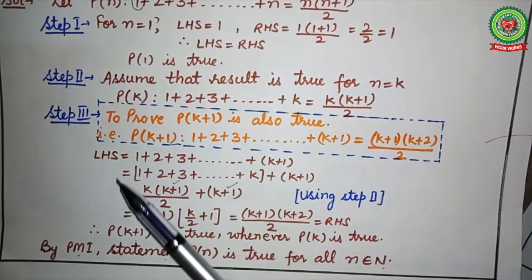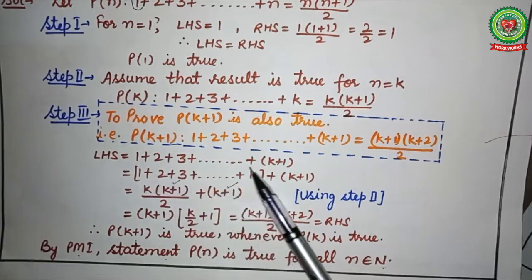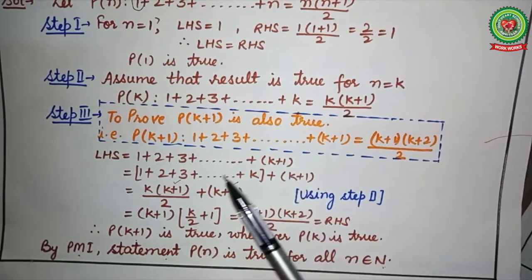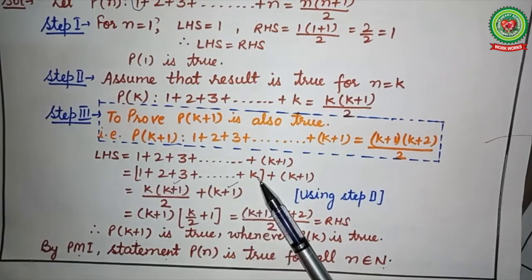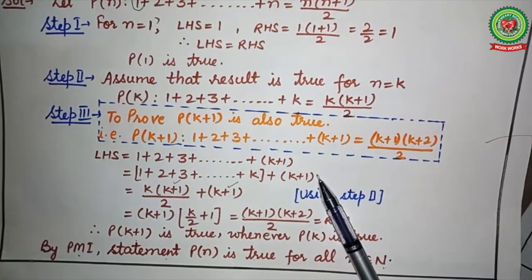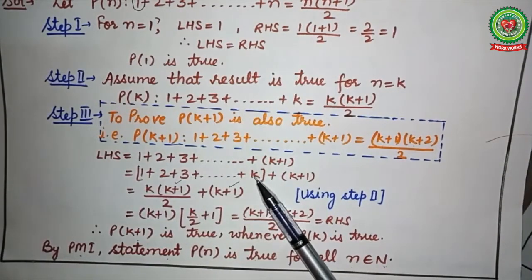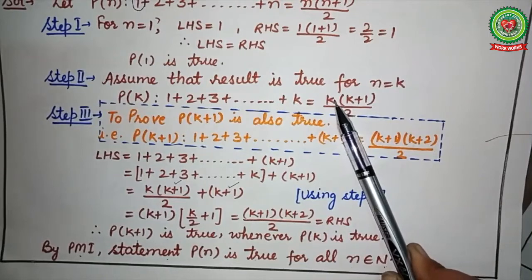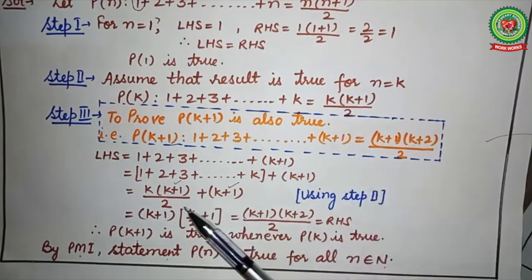Now starting from the left hand side, 1 plus 2 plus 3 and so on till k plus 1. These k plus 1 terms can be written as 1 plus 2 plus 3 plus so on till k, and then the last term is k plus 1. Now look here, for the first k terms, we can write the answer by using the second step. So in place of the first k terms, we have written k into (k plus 1) upon 2.